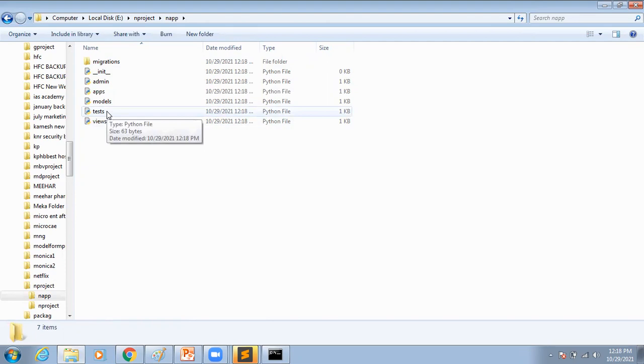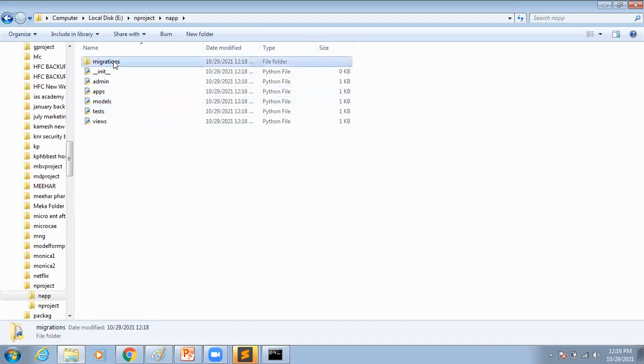So testers are going to use their test scripts here only. And models, if we want to work with the database related things, we are going to work with models as well as admin also. And apps and init, this is an empty file, package only. In apps also, they are going to display some default content only. And here you can see migrations.